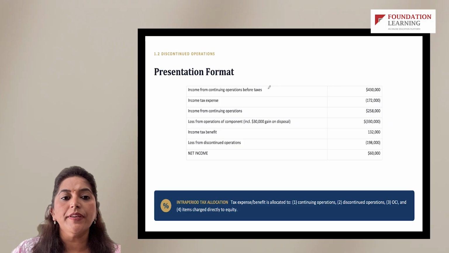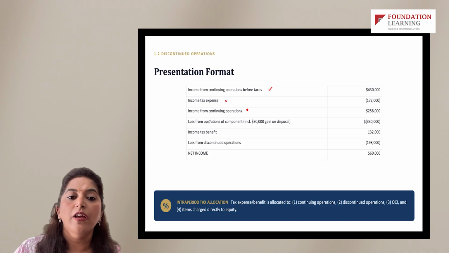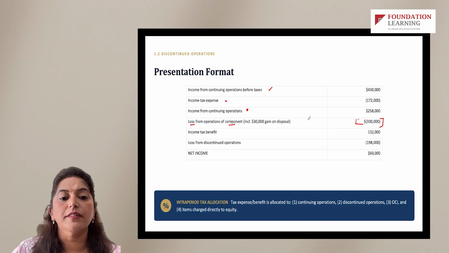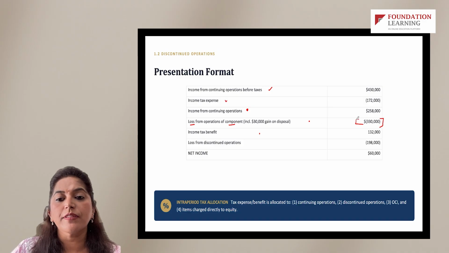So the starting point is income from continued operations before taxes, then we have income tax expense, and then income from continued operations. From here we will include loss from operations of component. So here this $330,000 is loss from sale of a certain component. So a separate line item, we presented income from continued operations separately. From that we will have tax benefit, because this is a loss, right?